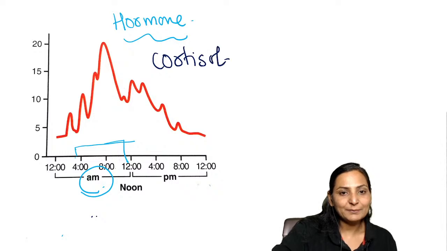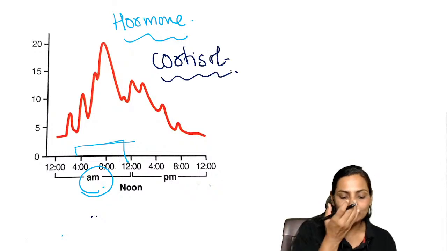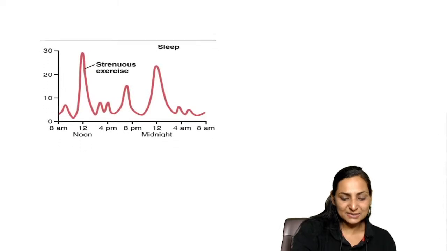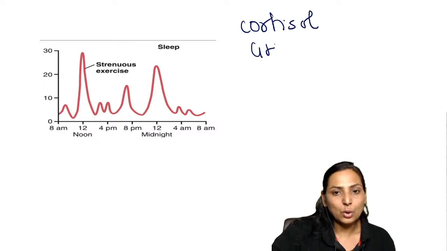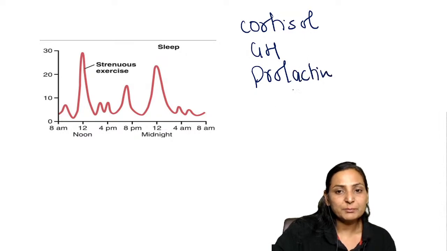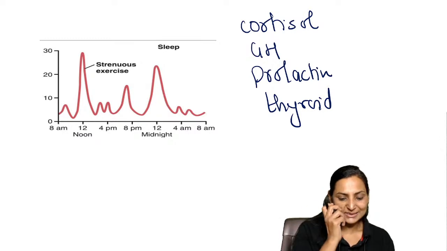So this is very, very important, graphs which are related. It is cortisol. Now, which can be this now? Even this can be cortisol. It can be growth hormone, it can be prolactin, or it can even be your thyroid hormone. What is this now? The second one.